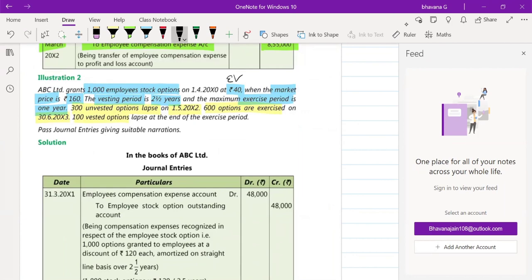So when does it actually start? We'll start it from 1/4/2010. We'll take it as 31st March.